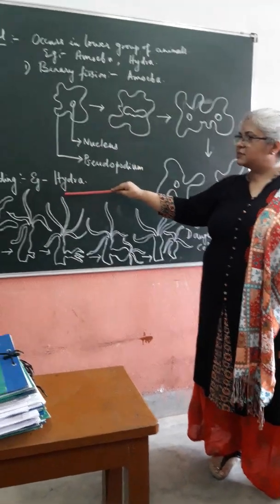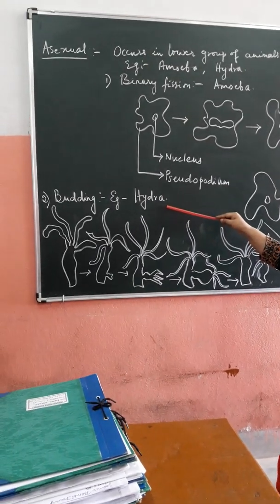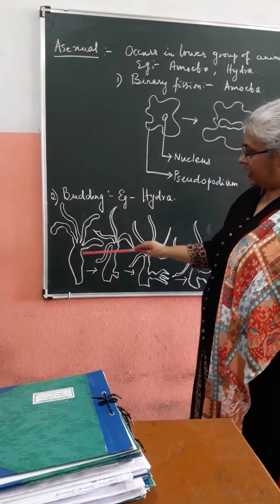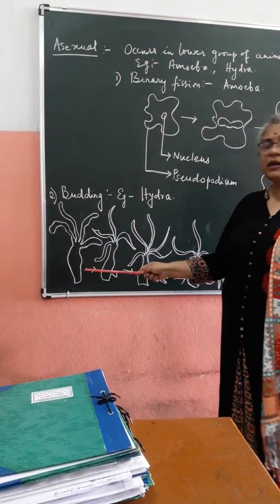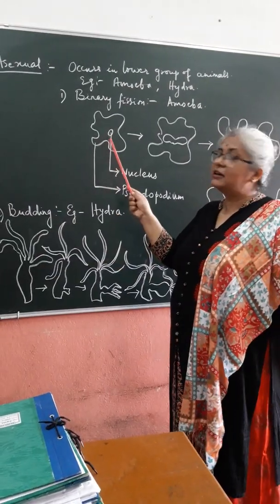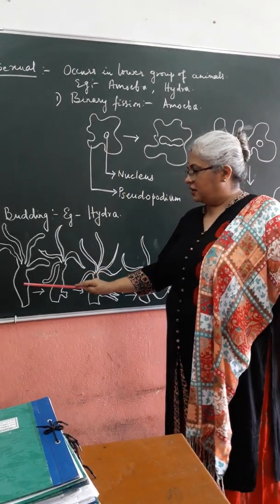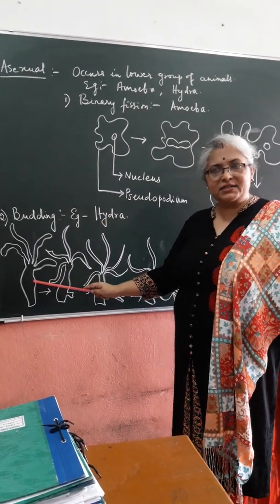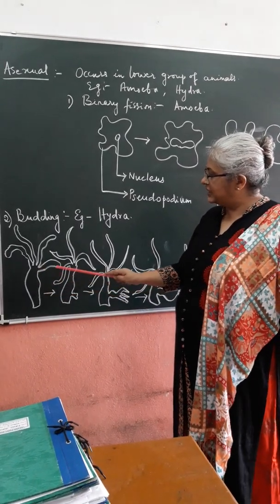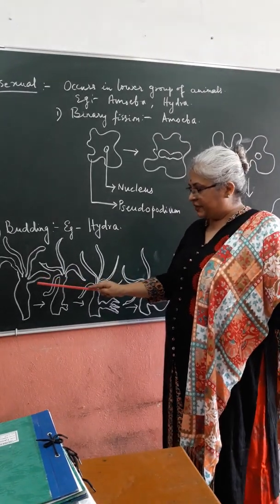Then coming to the next process, which is budding. Budding is found mainly in Hydra. Now you can see here how this organism looks. This organism is microscopic, but it is not unicellular like the amoeba. Amoeba is unicellular, containing only one single cell, but this Hydra is multicellular, though microscopic. This Hydra has certain finger-like projections which are termed tentacles, and this is the